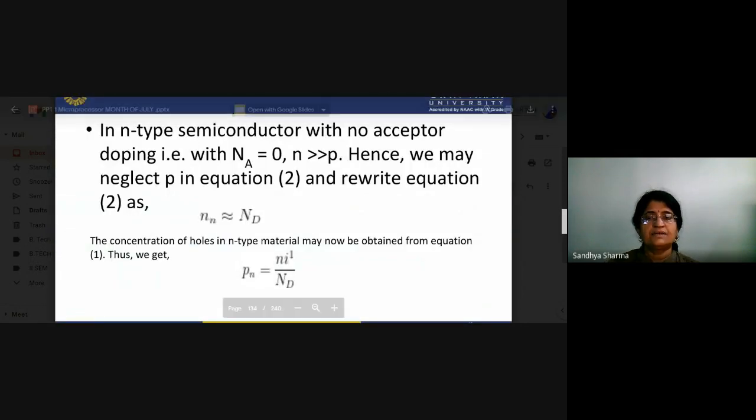In an n-type semiconductor with no acceptor doping, Na equals 0 and n is greater than p, hence we may neglect p in equation 2 and write n equals Nd. The concentration of holes in the n-type semiconductor material may now be obtained from the mass action equation, so that pn equals ni squared upon Nd.